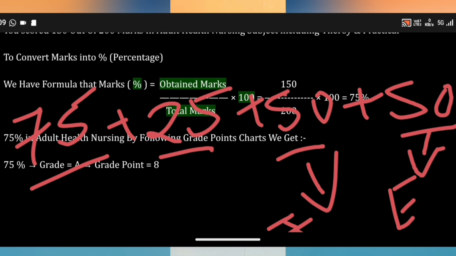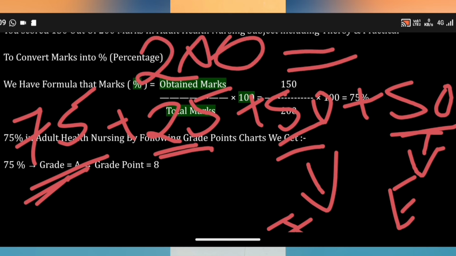So the total marks for this particular subject, that is adult health nursing, will become 200, including theory marks 75, internal assessment marks 25, 50 for internal practical exams, and 50 for external practical exams. By totaling all of this it will become 200. For that reason, practical subjects will have 200 marks.